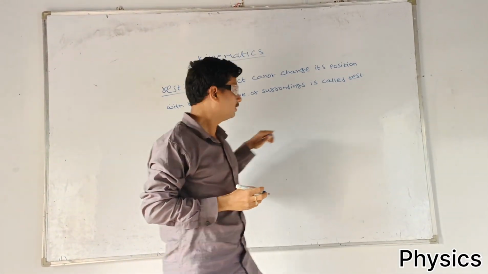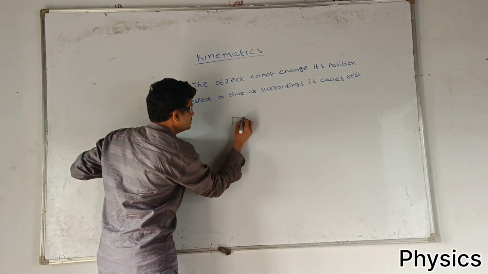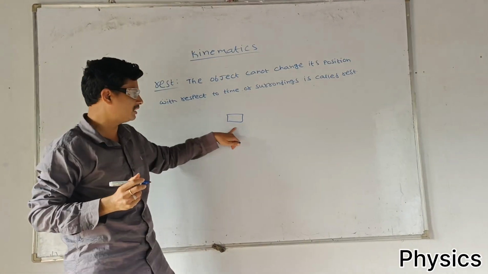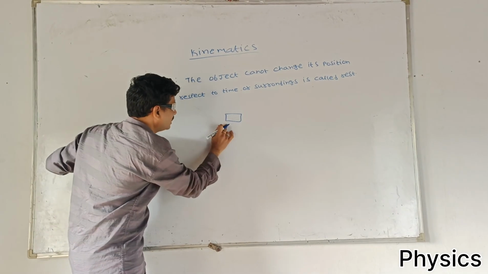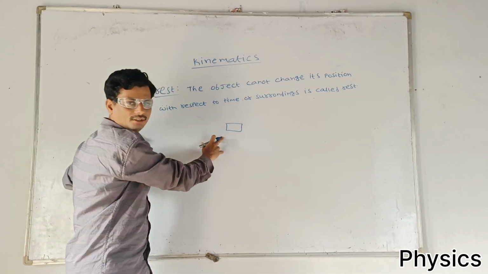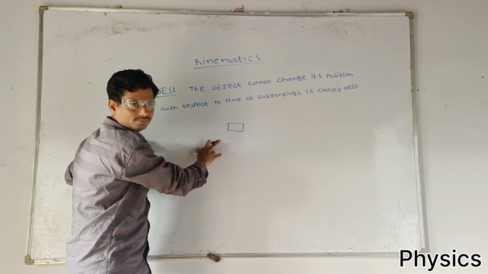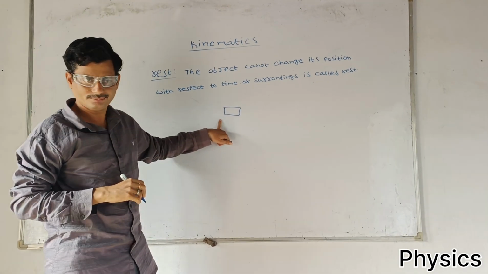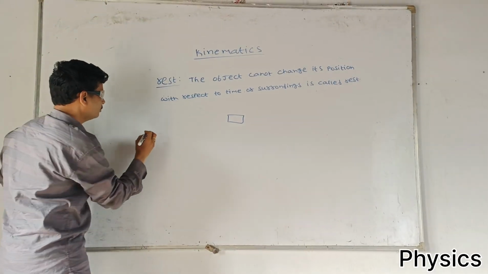Suppose we place an object. This object does not change its position with respect to time or surroundings. This is called rest.